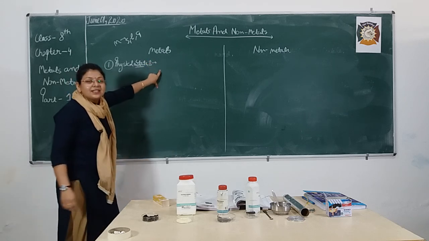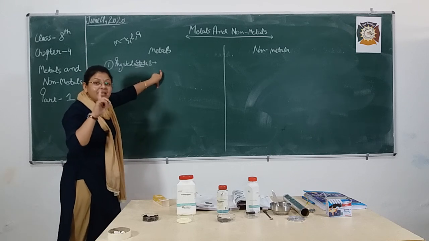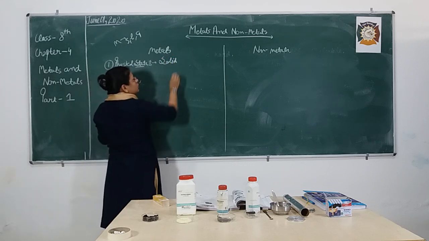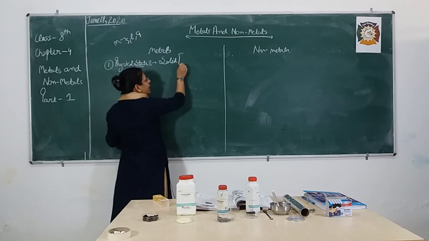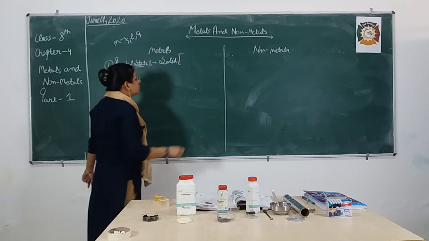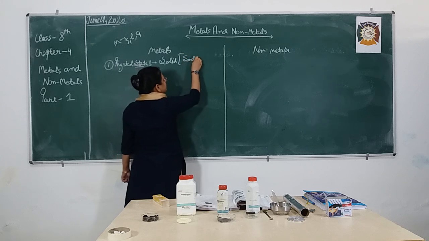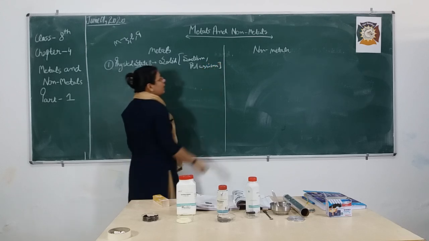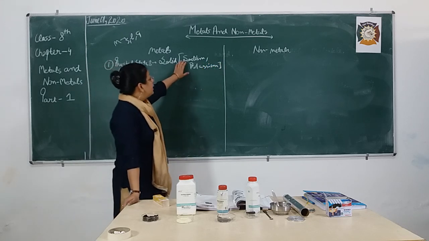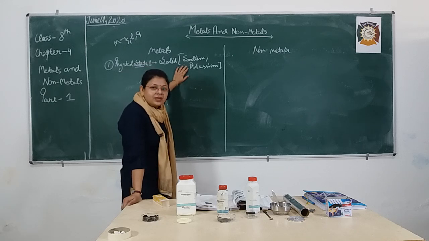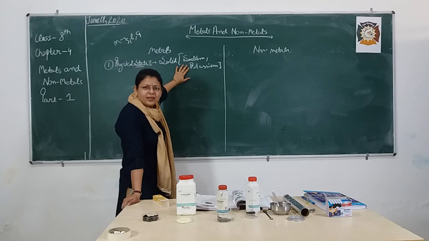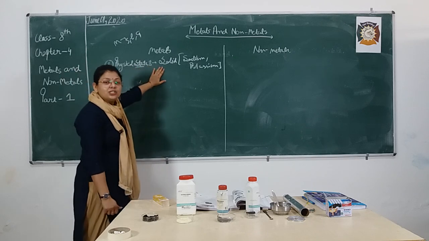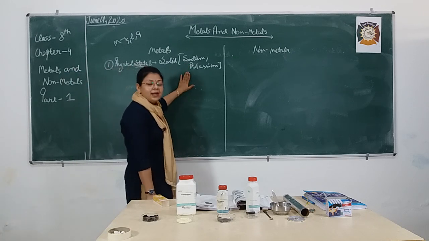Metals generally exist in solid state. Keep the example in your mind: the example is iron. So metals generally are solid in nature. Exceptions, I am going to write within the bracket. The exceptions are sodium metal and potassium metal. These metals are no doubt new to you, but you can see these metals in the chemistry lab. They are not so easily available in our surroundings, but you can see them. So metals are generally solid in nature except sodium and potassium.